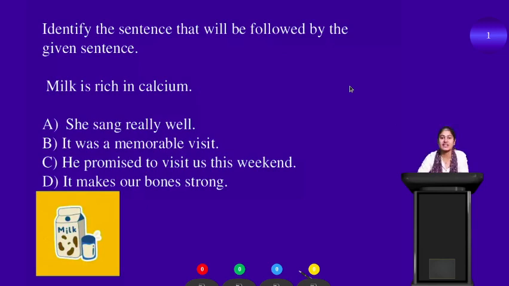Yes, many of them guessed it right. Very good. So it is option D. It makes our bones strong. Correct? Milk is rich in calcium. It makes our bones strong. Yes? So what is the main thing that you have to keep in your mind when you are framing a paragraph? That the topics are related.